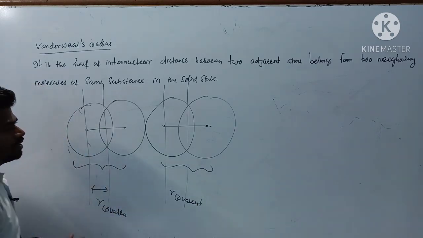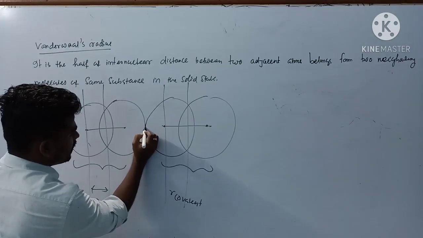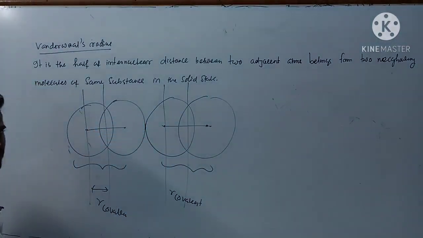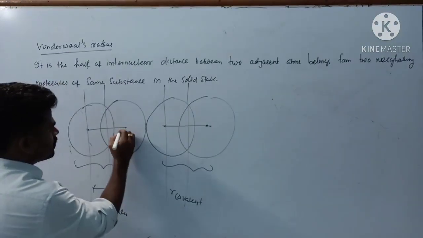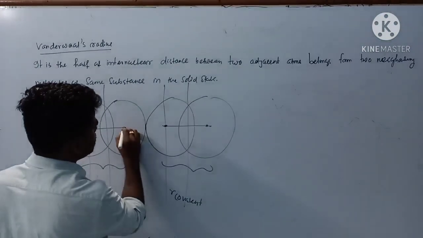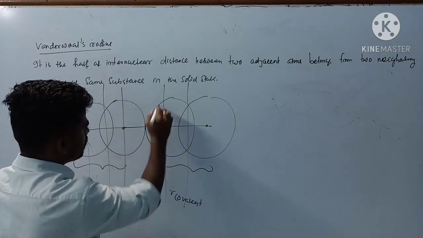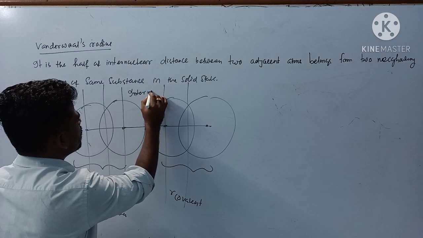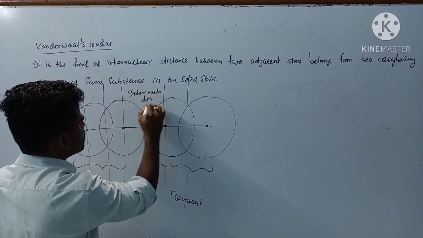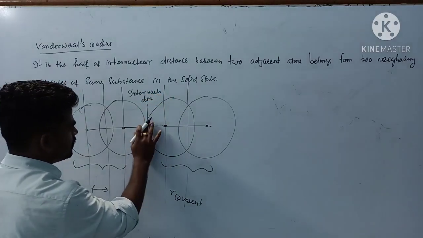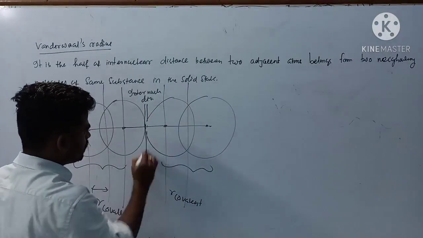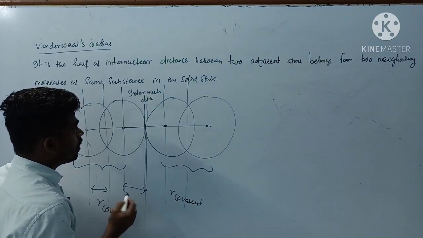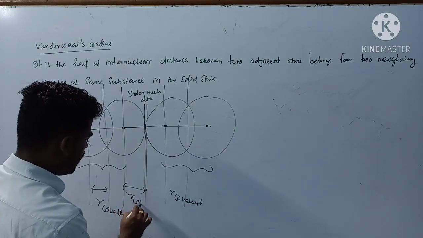But when these two atoms of neighboring molecules are at closest approach, this distance is called internuclear distance. It is calculated exactly at the point of contact. So this radius will be your R van der Waals.